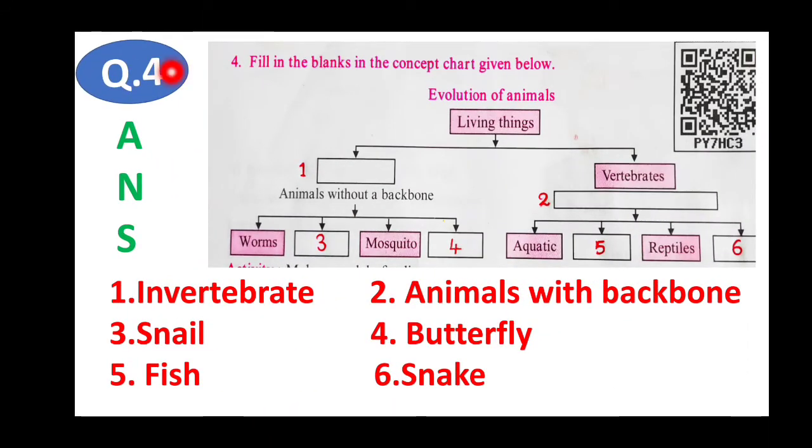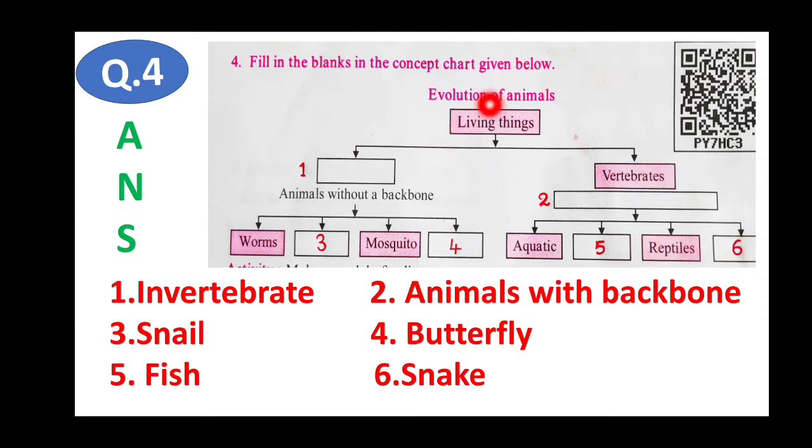Now question number 4. Fill in the blanks in the concept chart given below. Evolution of animals, living things. This is there in your textbook and I have taken it directly from your textbook, and there is no place for writing the answer, so I put the numbers here, 1, 2, 3, 4, 5, 6.